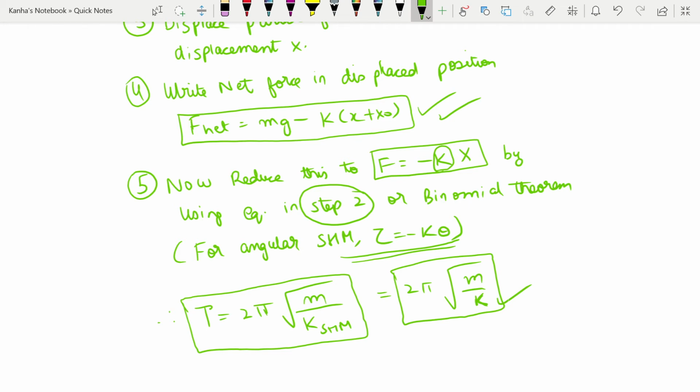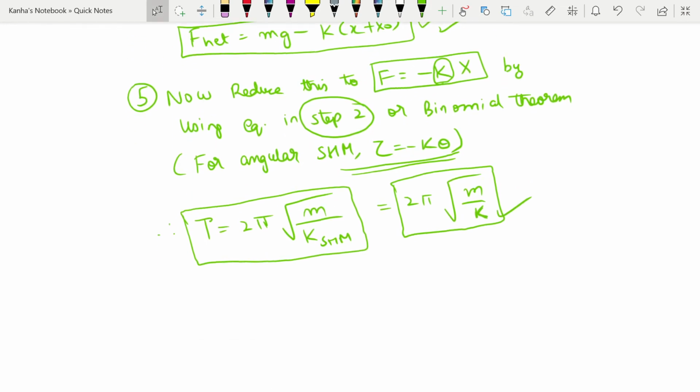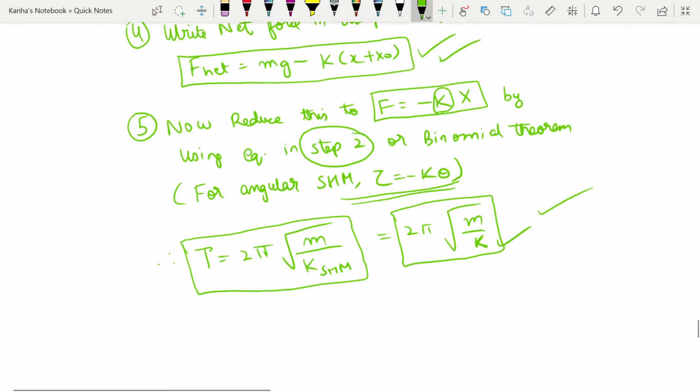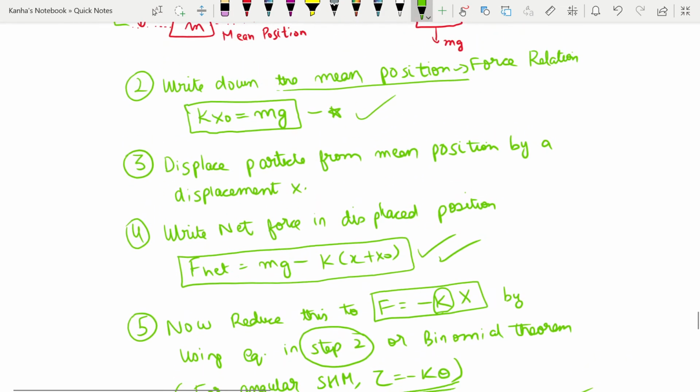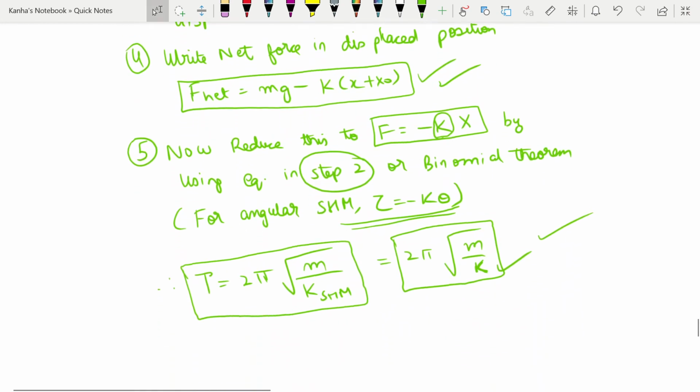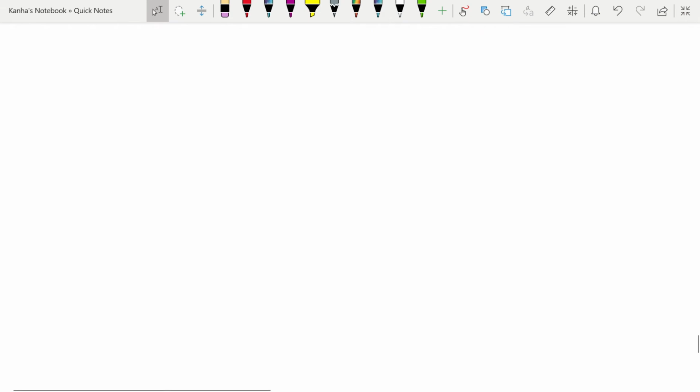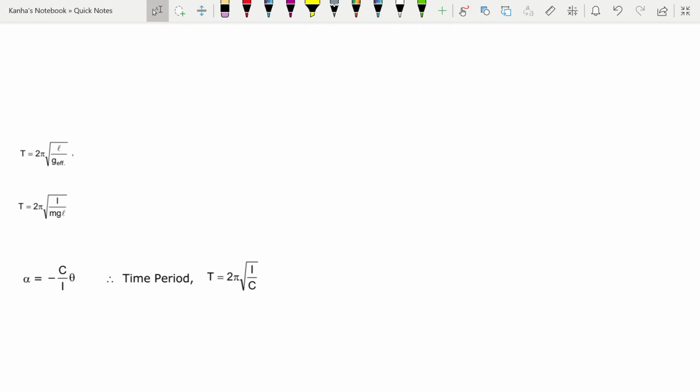You should note that if we apply a constant force on the spring, then the time period T will always be the same. The time period will always take the same value if the force applied is the same on the spring system. There can be multiple examples for this as well, but we'll quickly go and first look at some other important things, which is how your time period is actually changing.